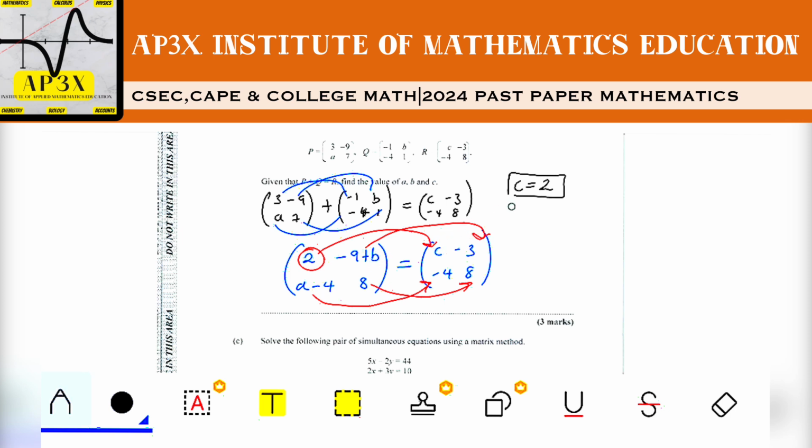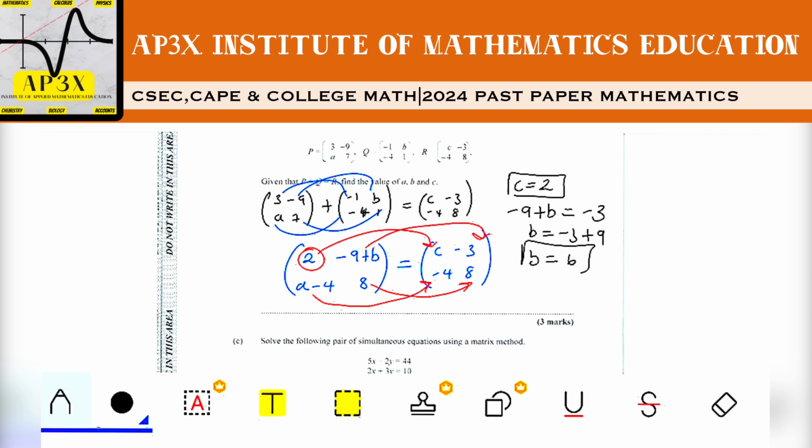Our next equation here shows us that -9 plus B is therefore equal to -3. So we can solve this very simple equation, bring the -9 over, and we end up with B being equal to -3 plus 9. So B then is equal to 6.